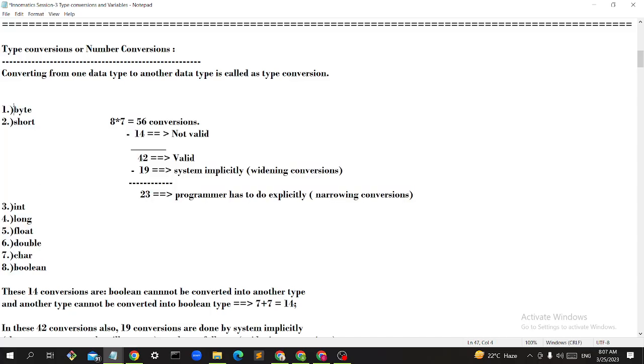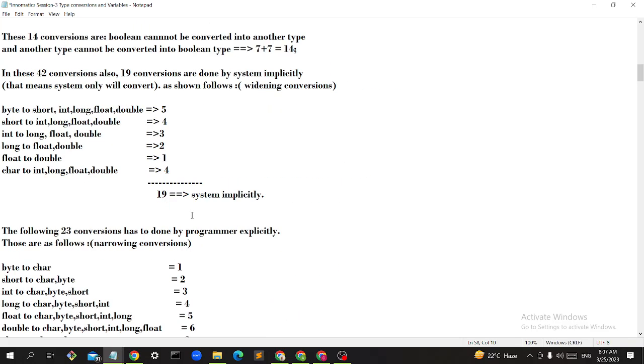If you remember in this order, type conversions will be easy for you. So byte, you can convert to short, int, long, float, double. Then short to int, long, float, double. Then int, you can convert into long, float, double. Then long to float, double. Then float to double. Then char, you start from int, long, float, double. So these are 19 conversions which are done by system implicitly or automatically. Clear, guys?